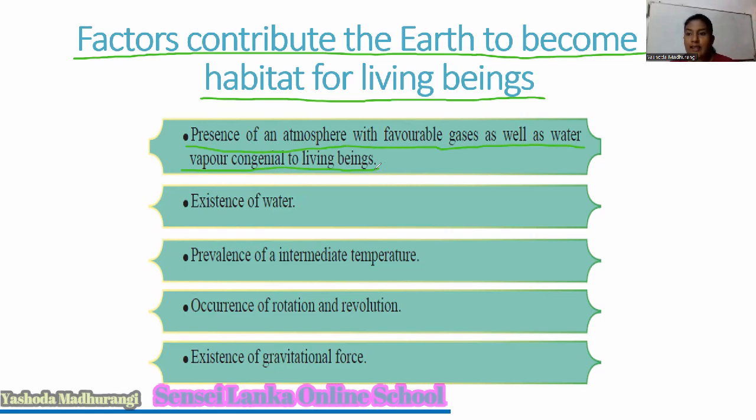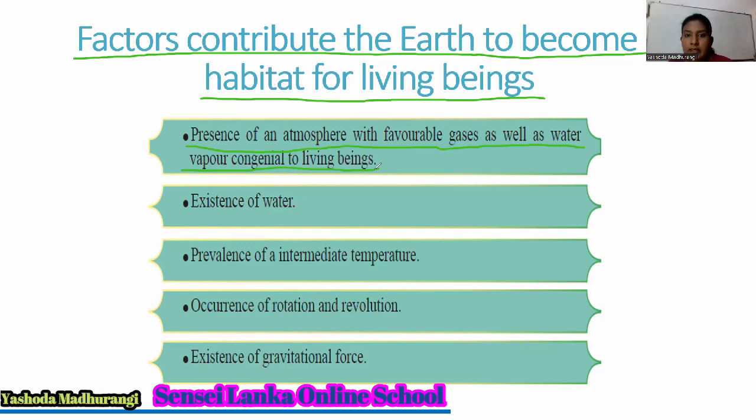I told you there are layers in our atmosphere. So there is an atmosphere around our planet Earth. In the solar system, around some other planets, they don't have an atmosphere. So it is very difficult for living beings to live. So there are no living beings on some other planets.